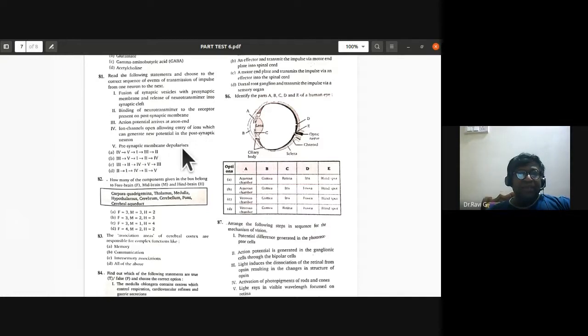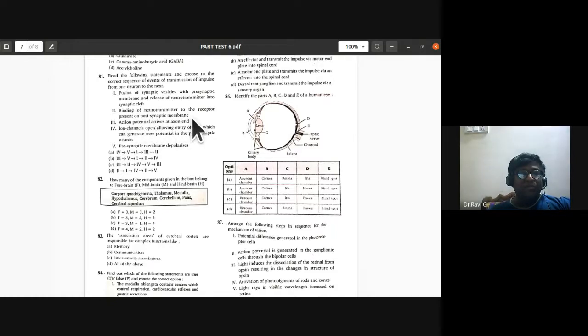Then presynaptic membrane depolarizes. It should be 3, 5, 1, 2, 4. So the action potential arrives at the axon end, then the presynaptic membrane depolarizes. The first one is fusion of synaptic vesicles with the synaptic membrane and release of neurotransmitter into the cleft. So 3, 5, 1 is over. The second one is binding of neurotransmitter to the receptor present on the postsynaptic membrane.